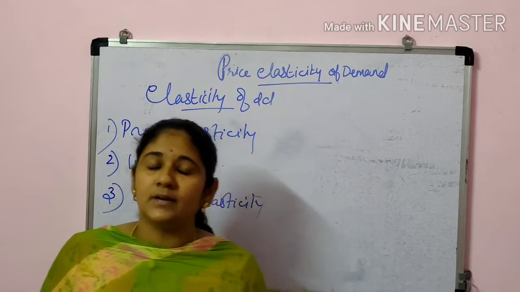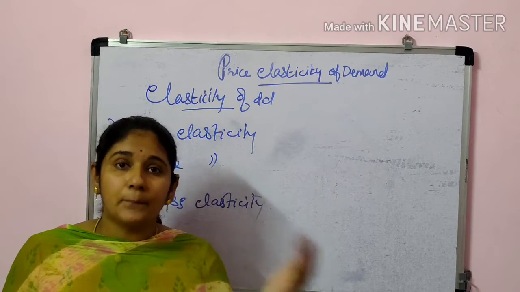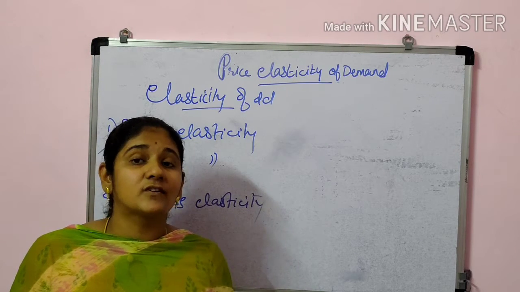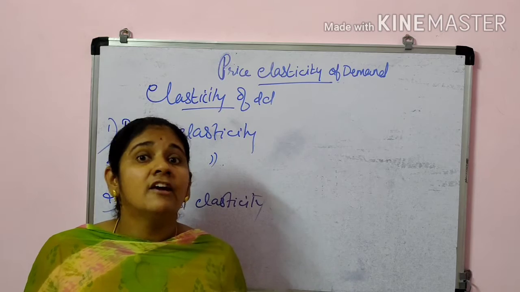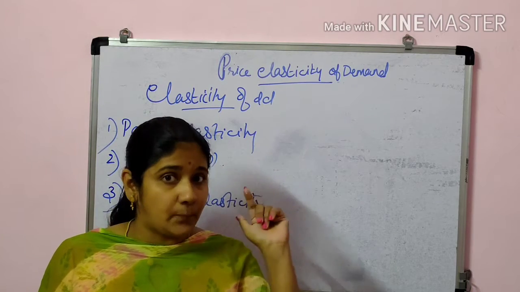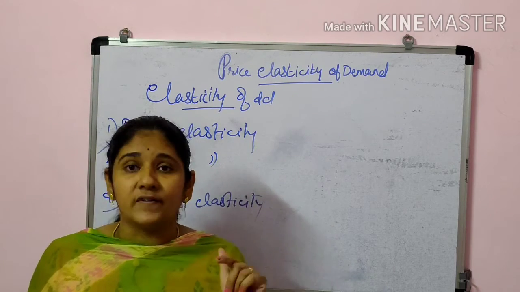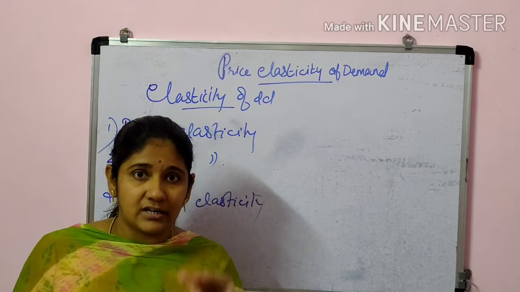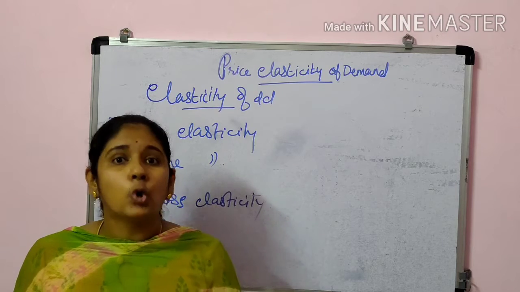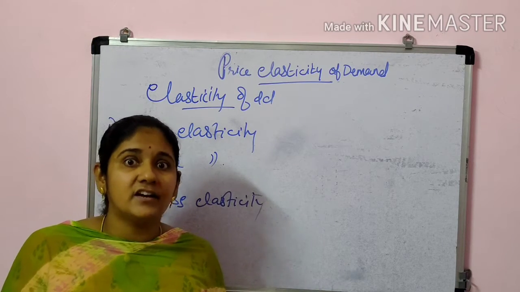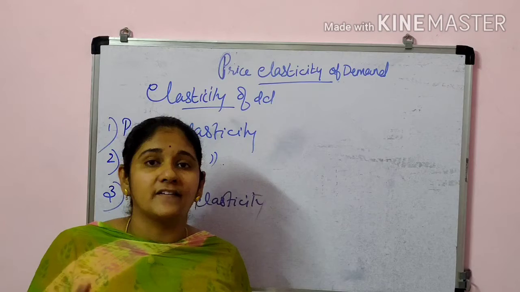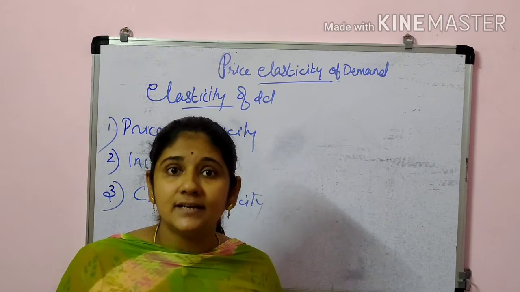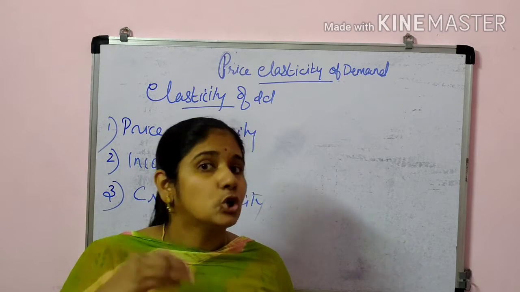Cross elasticity means when there is a change in price of the related goods, which may be a substitute or a complementary good, and as a result of that change in price, the quantity demanded of a particular commodity changes, then we will call it cross elasticity.